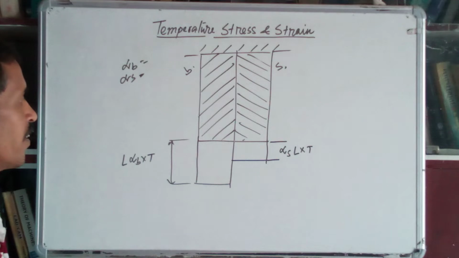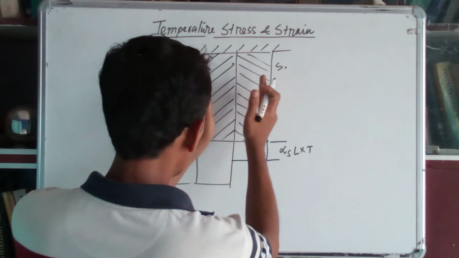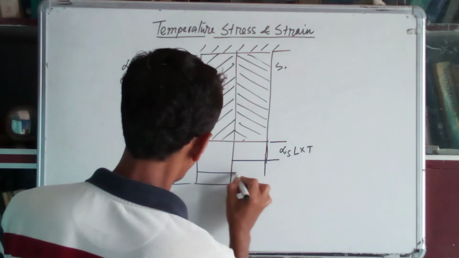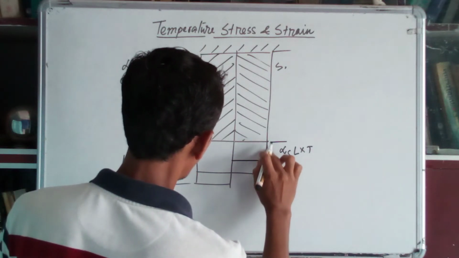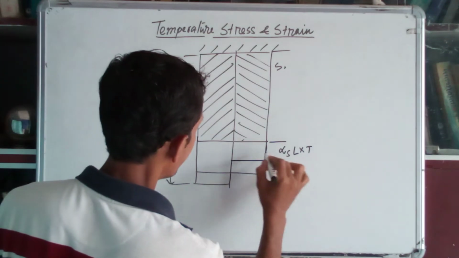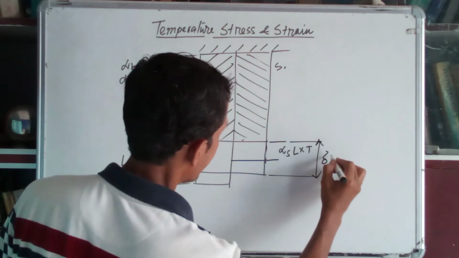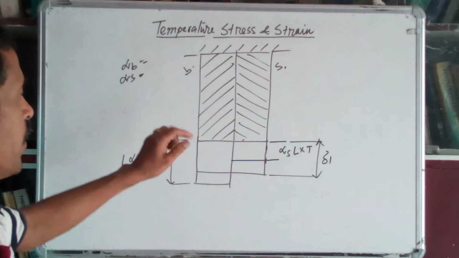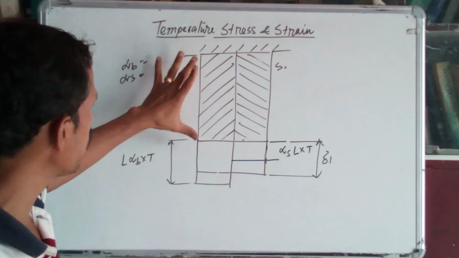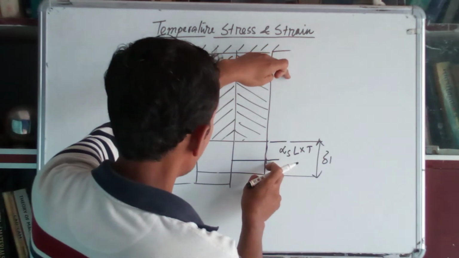Now if you make a composite material and jointly increase the temperature, what will happen? That is the del L. That means if you make a composite bar, the bar will expand this much, and if you expand them individually, brass will expand this much and steel will expand that much.